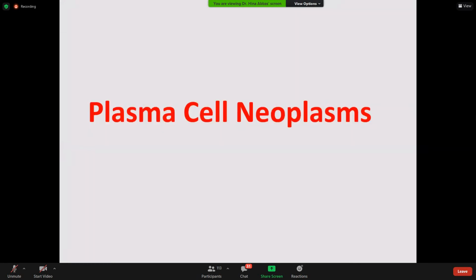Now coming to the plasma cell neoplasm. Is it clear up till now? So participants are 113. ये अबरार, मोई, सिदरातुल और ये 2-4 बच्चे ही पढ़ रहे हैं मुझे लग रहा है.